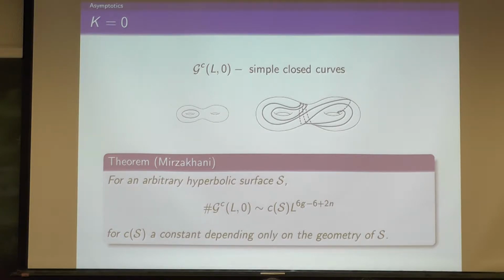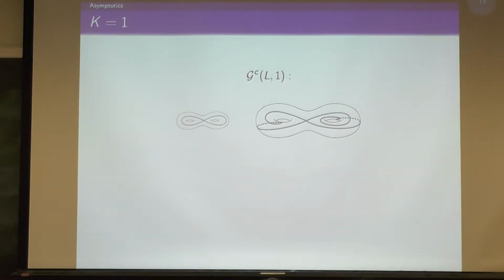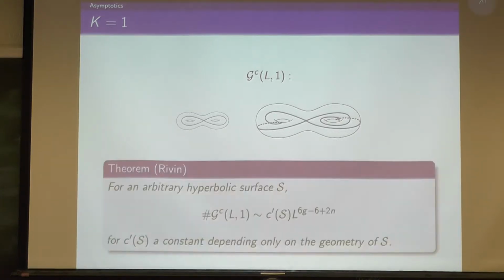So, the only other asymptotic bound that's known, g is the genus of S and n is the number of punctures, I guess that's probably obvious, but let's write that. The only other asymptotic bound that's known is for one self-intersection. There's a picture, and it's a theorem of Rivin, which basically follows from the simple closed curve case, that this also grows like the same polynomial in L. The degree of this polynomial is the same? Yes, it's the same. So in fact, you do expect the same.